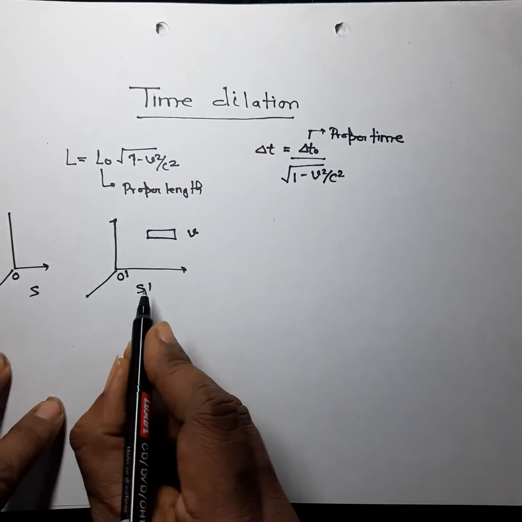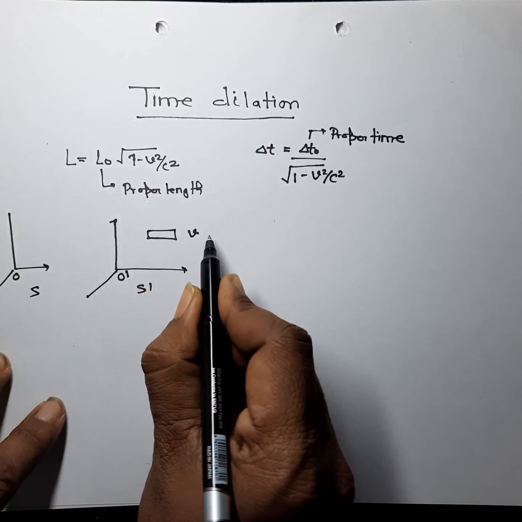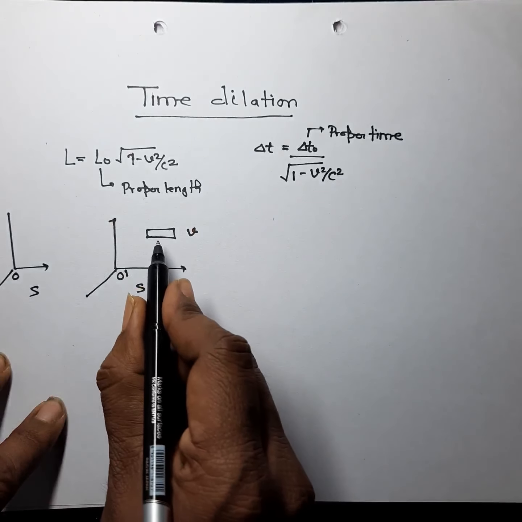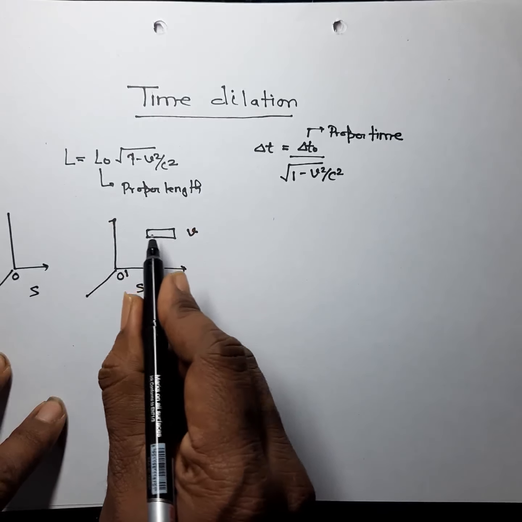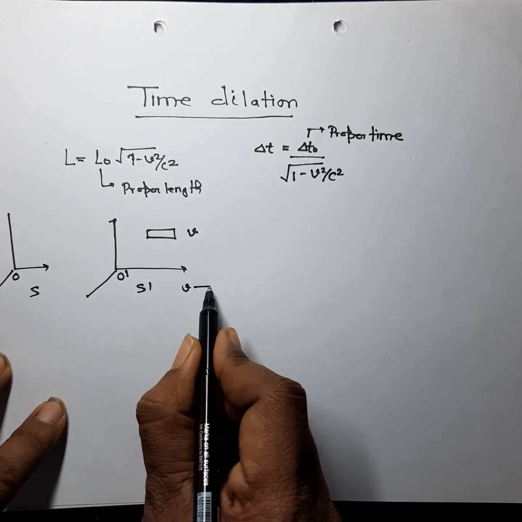Let's see here. We have assumed that the rod is moving with velocity v, and we have associated a frame of reference along the direction of motion of this rod. Suppose S dash is also moving with velocity v.